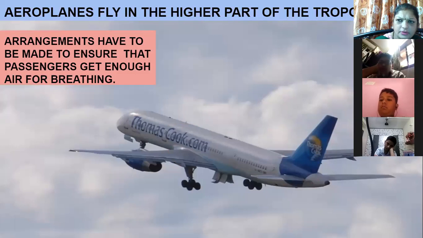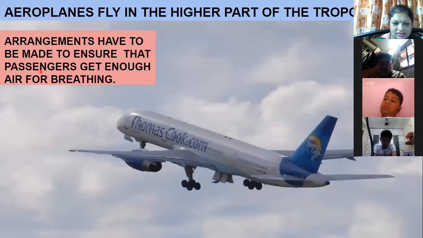So in the higher part of the troposphere, if the aeroplane flies, the people should get proper breathing. The people should be able to breathe properly. And for that, arrangements have to be made to ensure that passengers, the people who are traveling in the plane, get enough air for breathing. They should breathe easily.